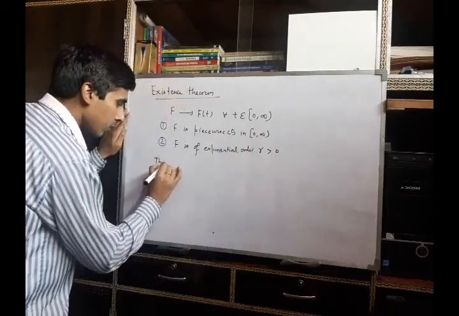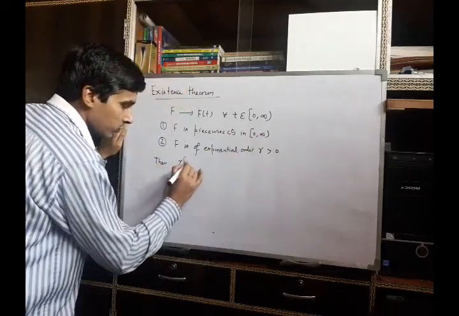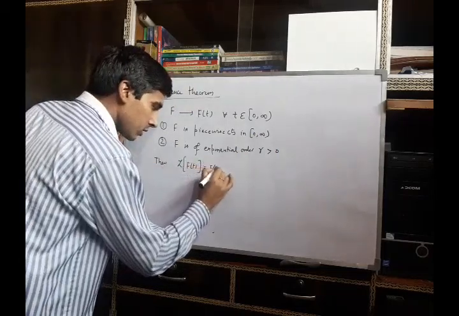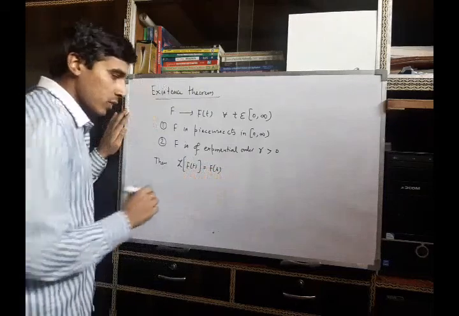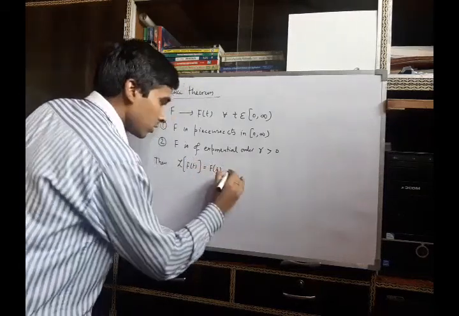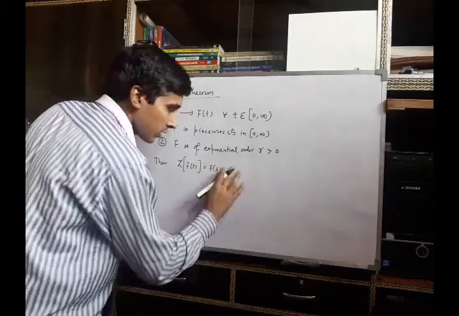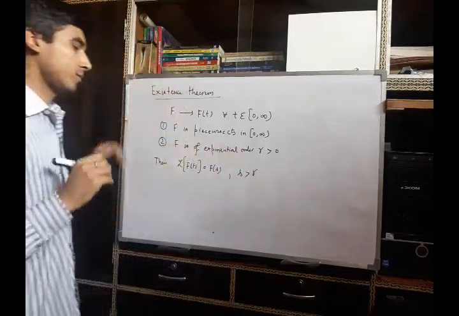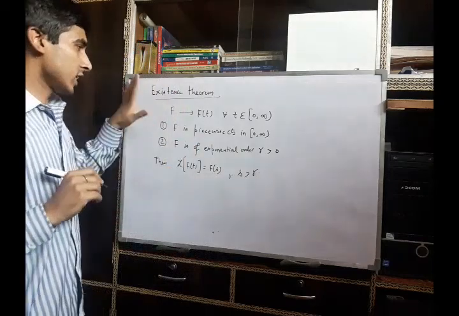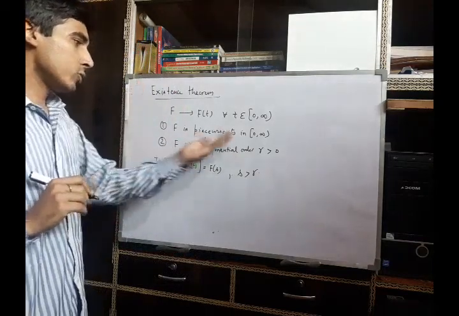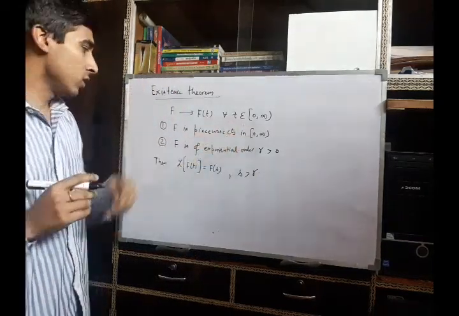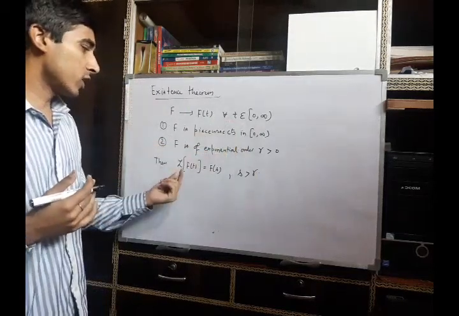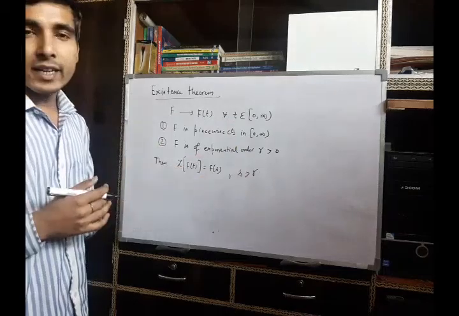Then the Laplace transform of this function f(t) will exist, which is F(s), for s greater than gamma. So the existence theorem statement says that if f is piecewise continuous on this interval and f is of exponential order gamma, then the Laplace transform of this function will exist for s greater than gamma.